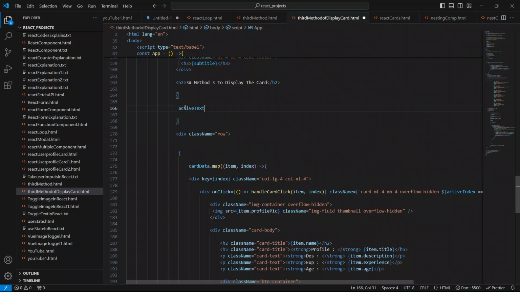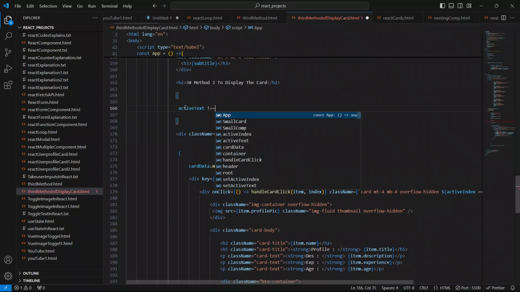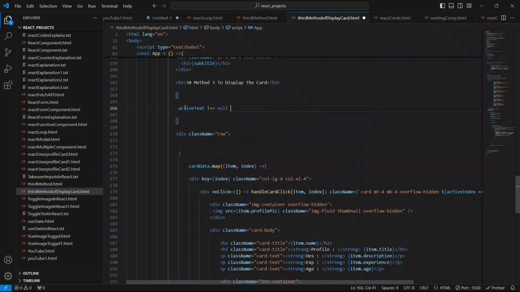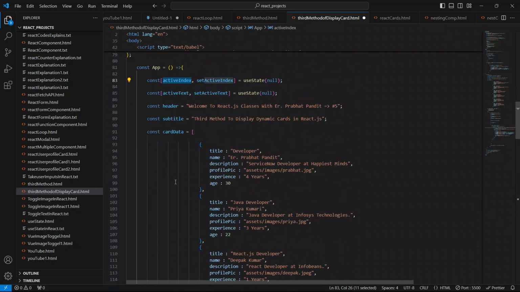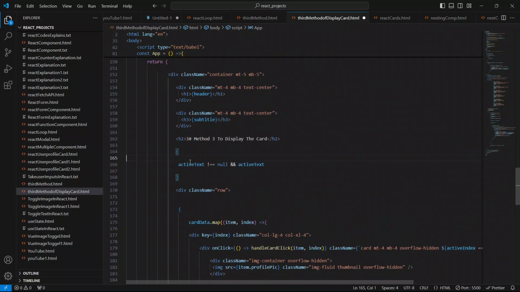Like this we will say: active index does not equal to null, and active index does not equal to undefined.